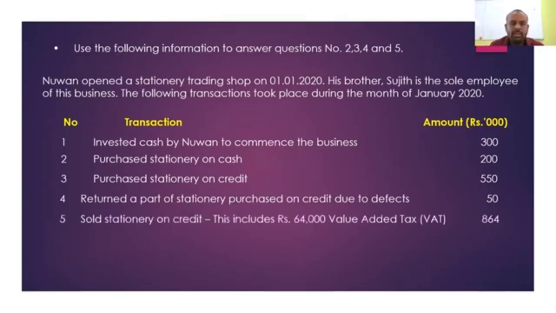And sold stationery on credit, which is inclusive of VAT. The VAT portion is 64,000. The total amount that you are going to collect from the debtor is 864,000. How much is your income? Rupees 800,000. VAT payable is 64,000. VAT on sales is an asset or a liability? It's a liability. VAT on sales is a liability, right? Paid salary to Sujit, that is rupees 40,000. Salary payment rupees 40,000.